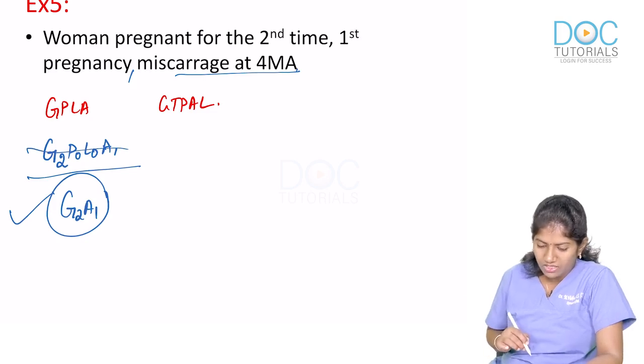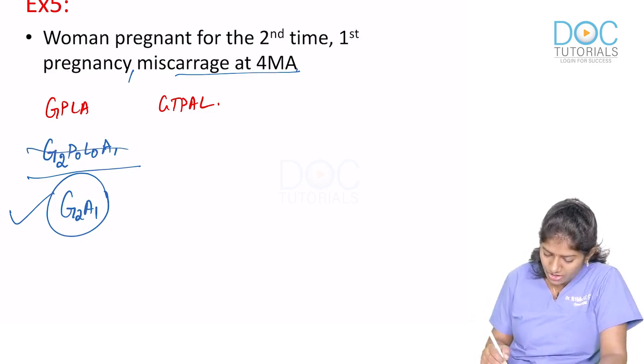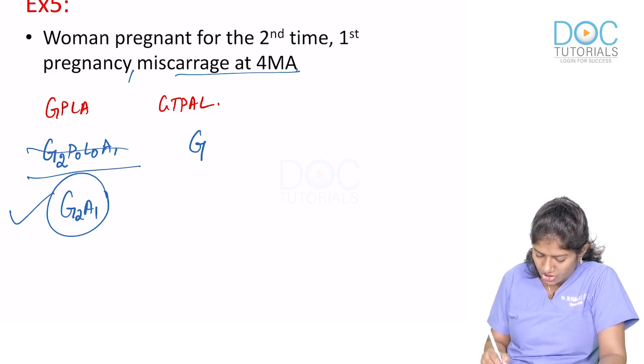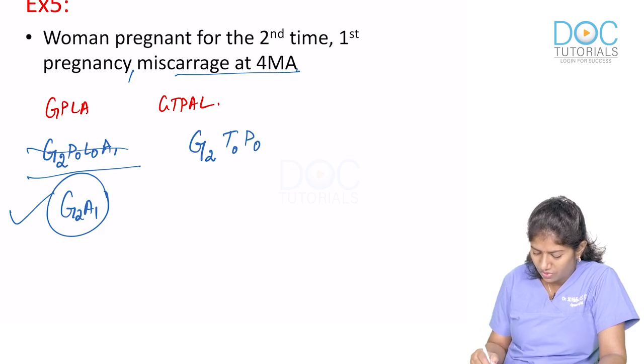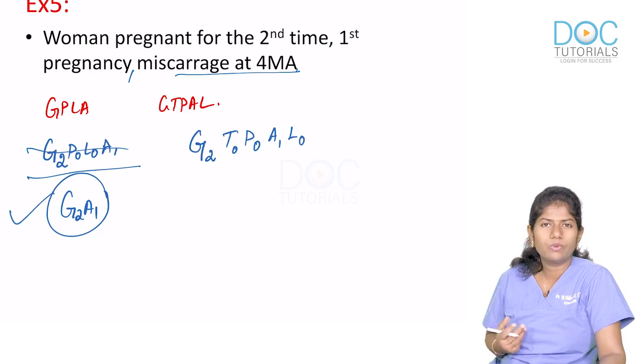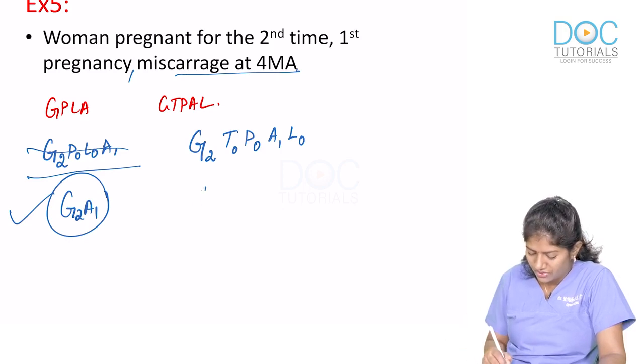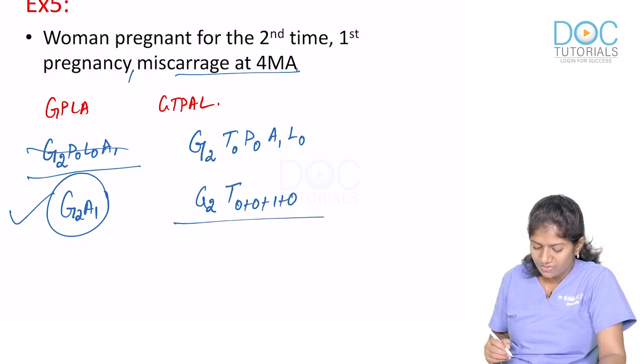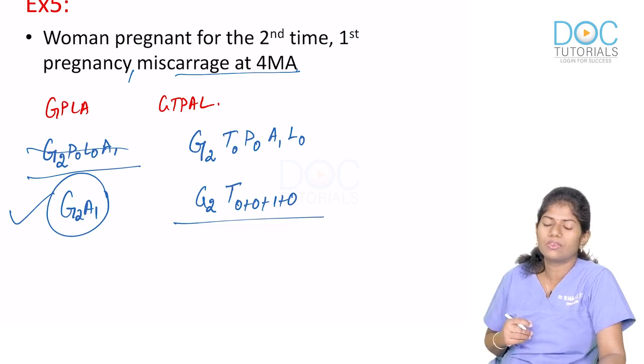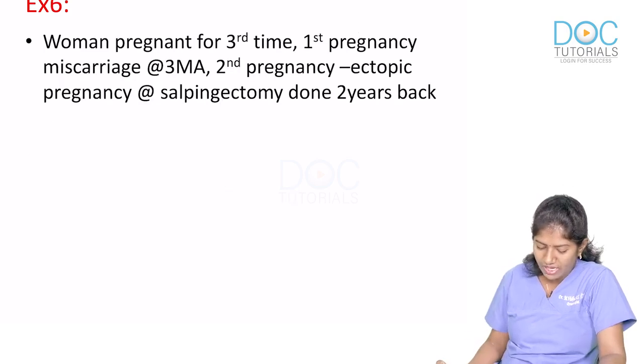Okay. So what is her GTPAL score? Her GTPAL score is this: G2, term 0, preterm 0, abortion 1, life 0. Okay. So if you write G2A1, it's simple and it's easily understandable. But if you want to know how to write the GTPAL, yes, it's here. Gravida 2, T, 0 plus 0 plus 1 plus 0. Okay. So this is GTPAL. So this is a very simple case. I think you're clear about it. We'll see the next example here.